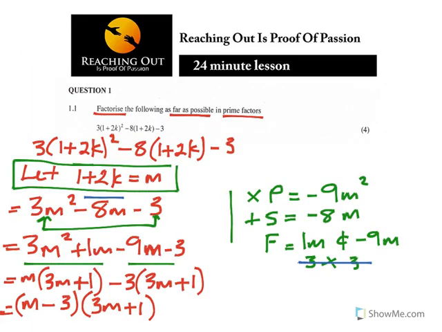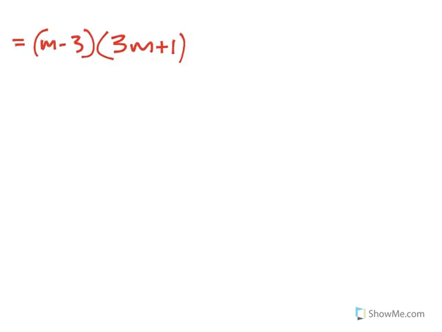So now, since I have m minus 3 and also I have 3m plus 1, remember we said let m be equal to 1 plus 2k.